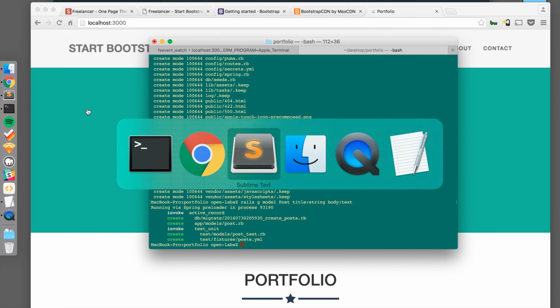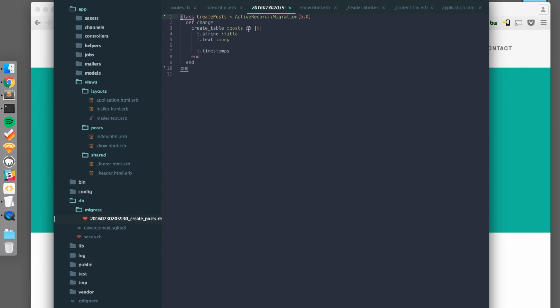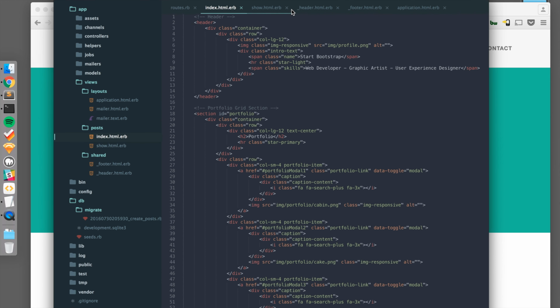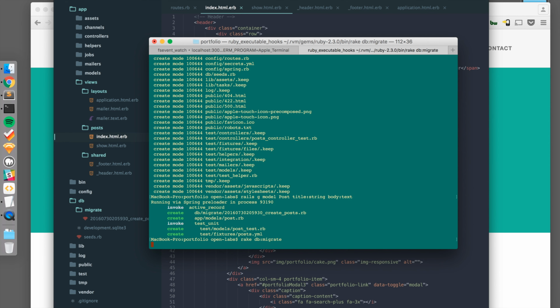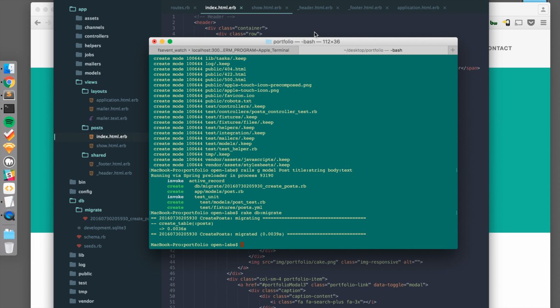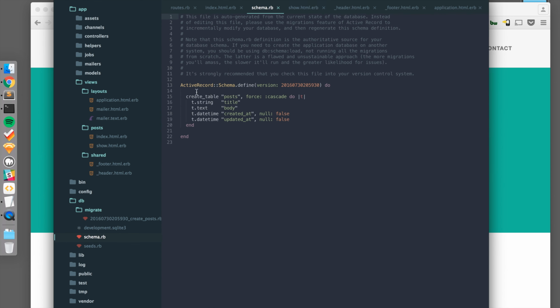If you'd like to view the migration file, you can go to app/db/migrate, and you can see here it's creating a table called post, and it has a title that's a string and a body that's text. So we can go back to the terminal, and we can run rake db:migrate to create this table. Awesome. So now if we view our schema, you can see that we have a table called post with a column title and column body.